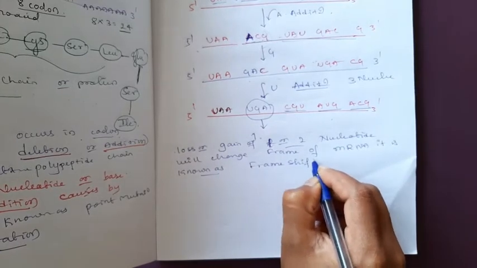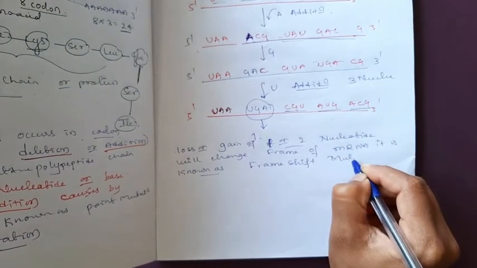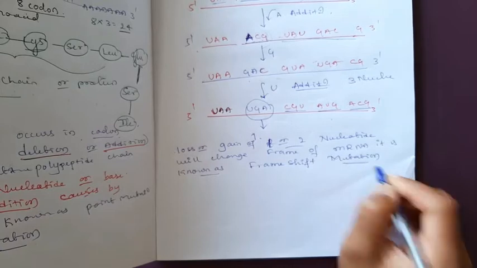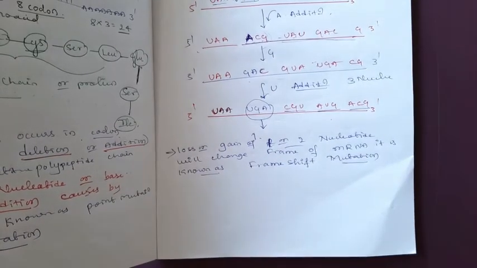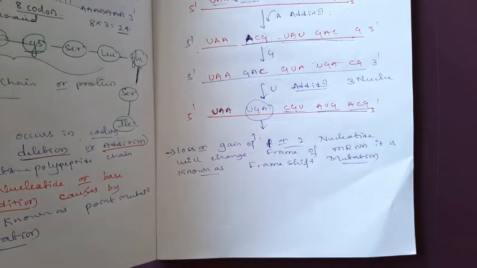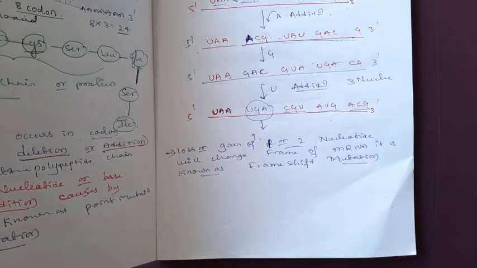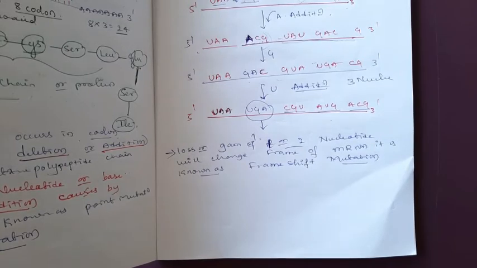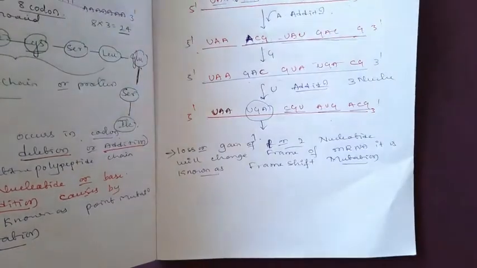The frame will be shifted by the addition and deletion of that particular nucleotide. Frame shift mutation: if the nucleotide is deleted it means deletion mutation, if the nucleotide is added it means insertion mutation. Frame shift mutation is due to the insertion or the deletion of nucleotides.